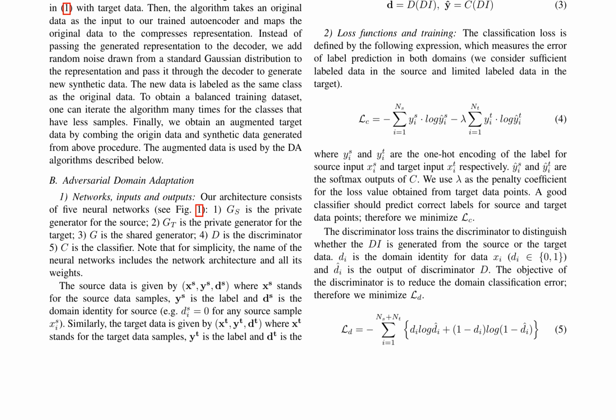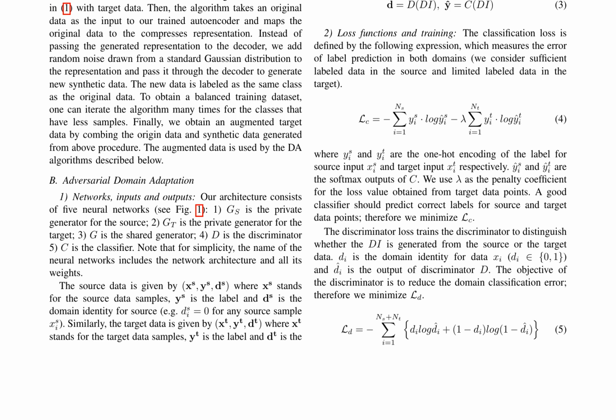The loss functions for the classification and discriminator networks are defined as LC and LD, respectively. LC measures the error of label prediction in both domains, while LD measures the domain classification error. A penalty coefficient lambda is used to balance the loss values obtained from the source and target data points. The goal is to minimize both LC and LD to obtain a good classifier and discriminator.